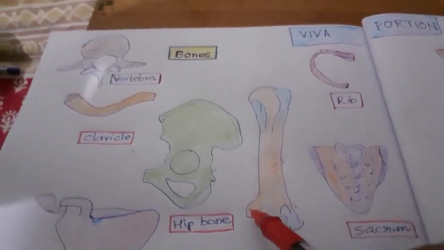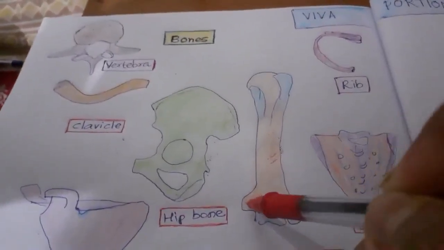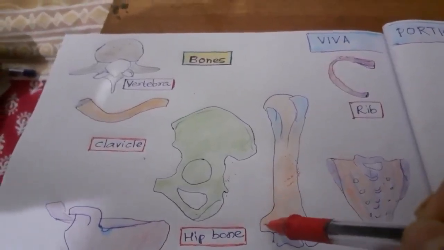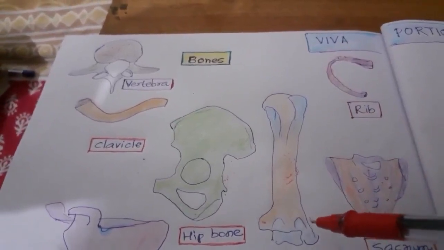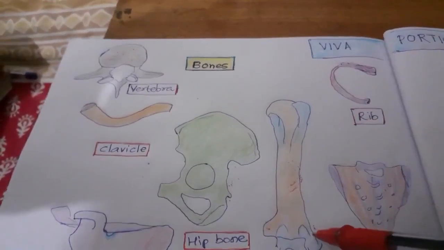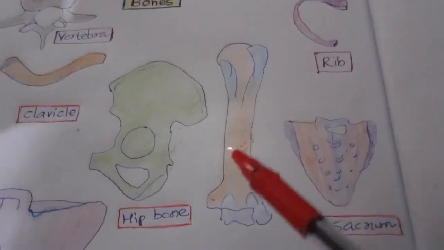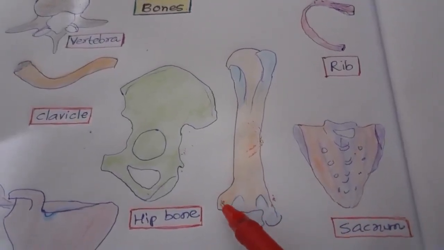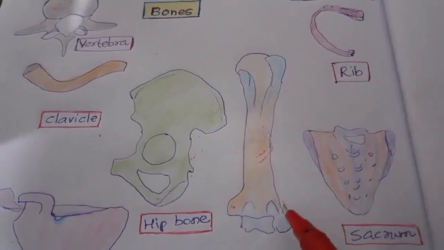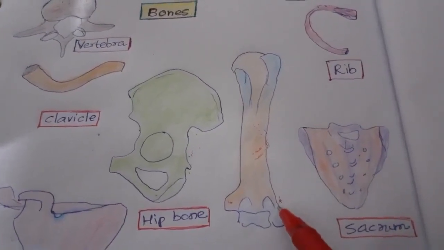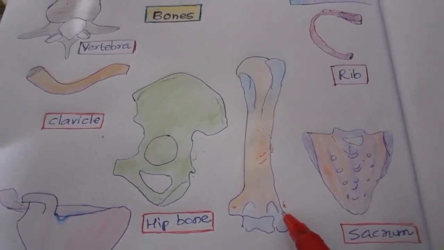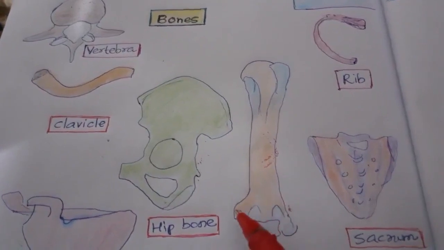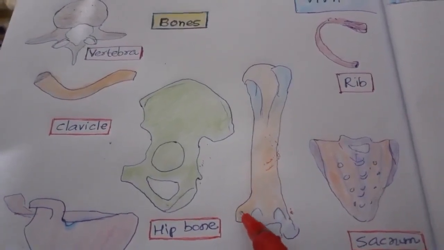On the medial side, there is the common flexor, M F, medial flexor, M F Hussain, and Bruce Lee, that is lateral epicondyle and extensor. Medial epicondylitis is also known as golfer's elbow, whereas lateral epicondylitis is also known as tennis elbow. Lateral tennis, LT, lecture theatre. Medial golfer, MG, Mahatma Gandhi.